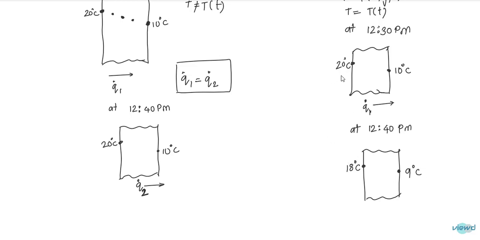So there is a 2 degrees centigrade decrease on the left surface of the wall and a 1 degree centigrade decrease on the right surface of the wall. So there is Q2 heat transfer. So this Q1 is not equal to Q2. So this is in case of unsteady flow.